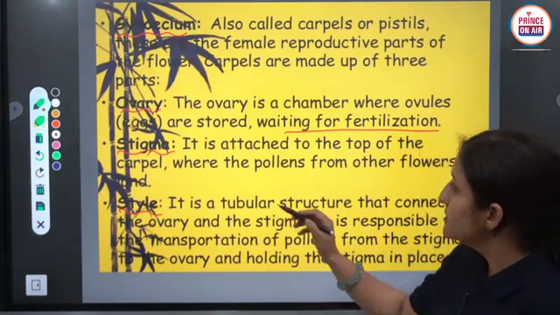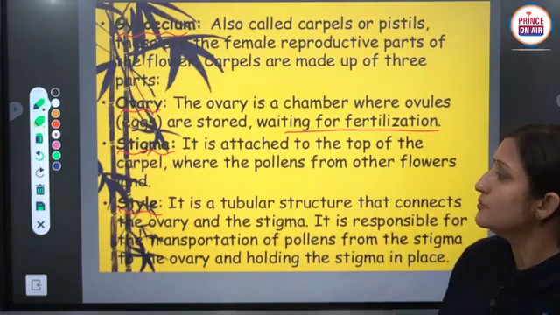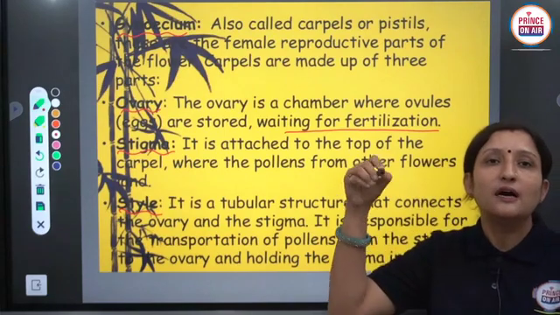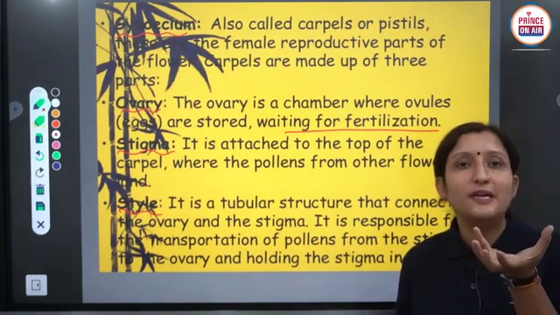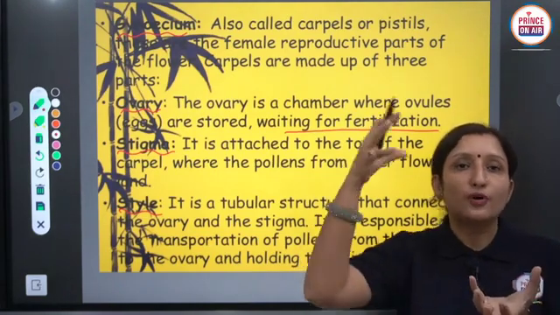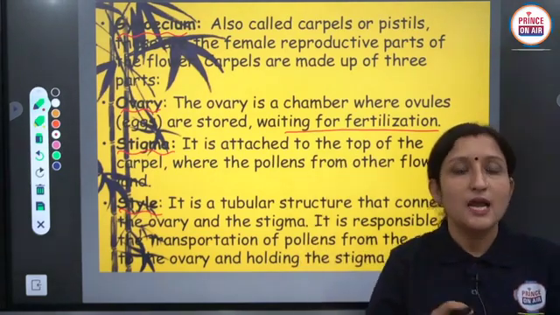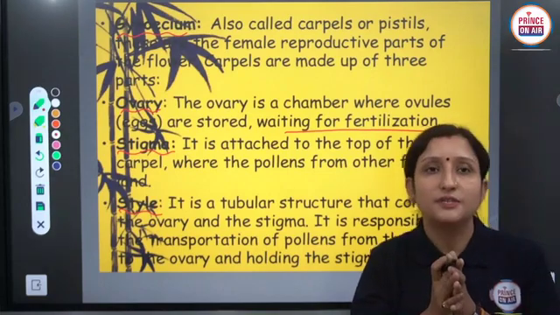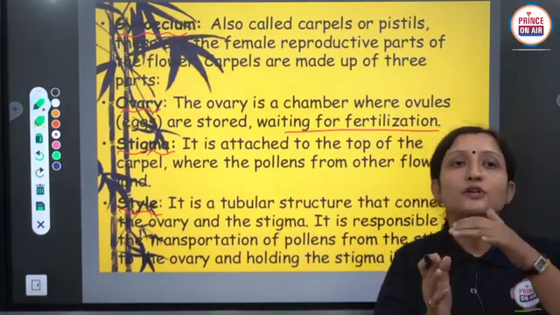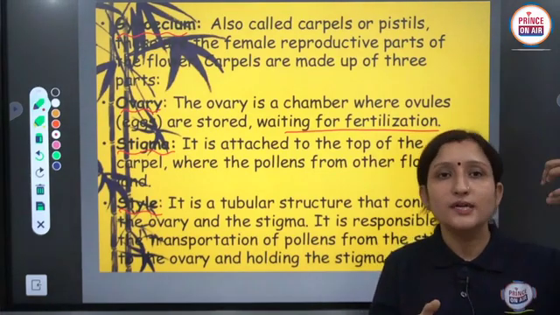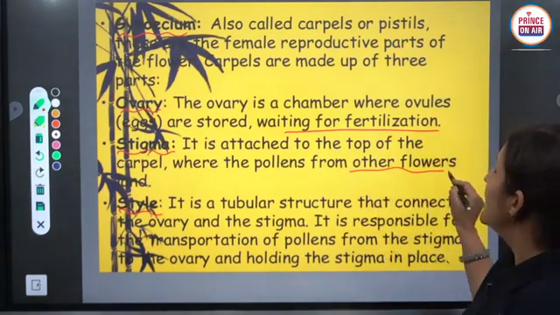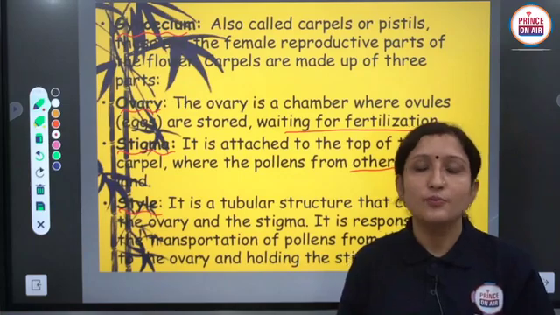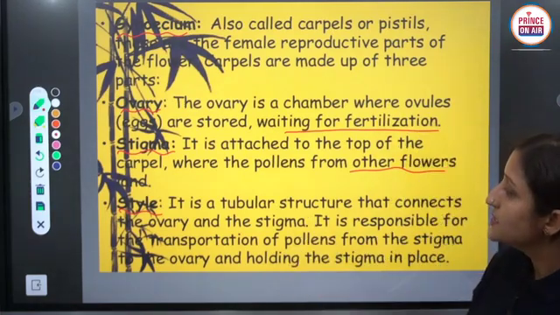Clear? Next, stigma. You know, stigma is the upper part of the carpel. It provides a platform to pollen grains for pollination. Clear? And it helps in pollination. We can say that it is at the top of the carpel where pollen grains are attached, and they help in the process of pollination. Last one is style.